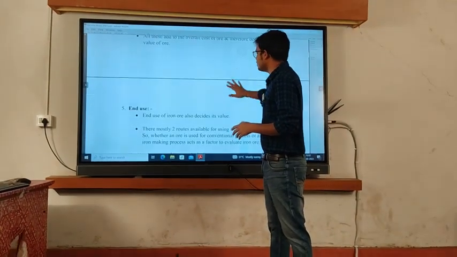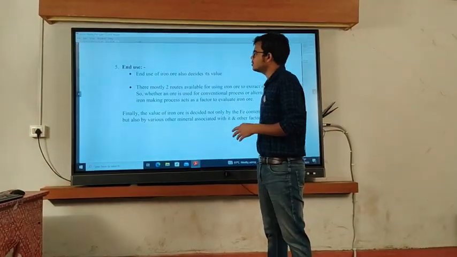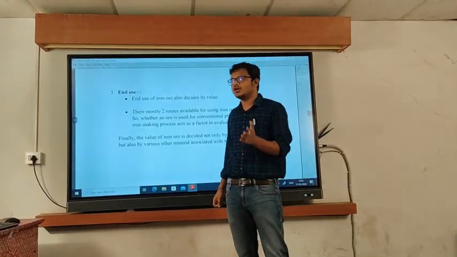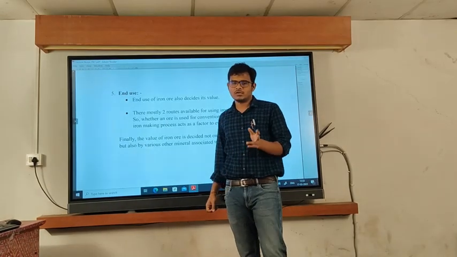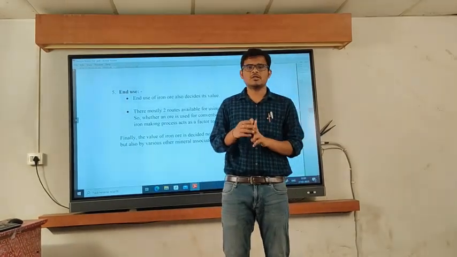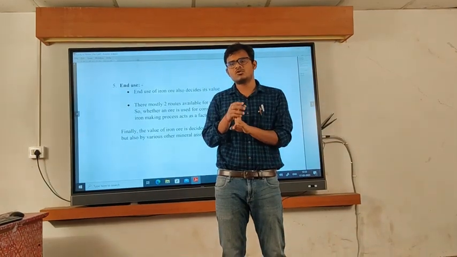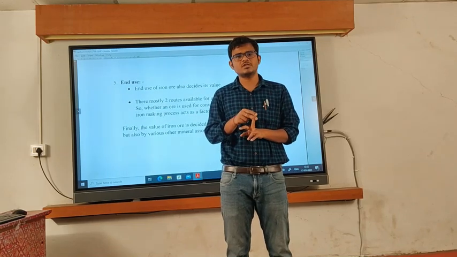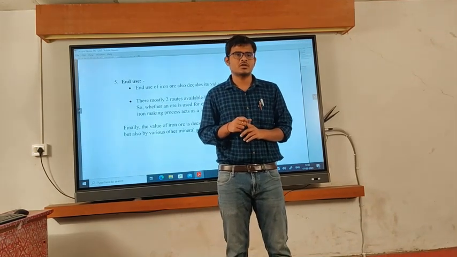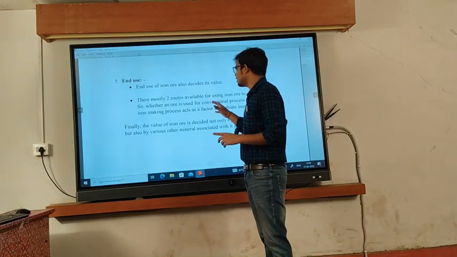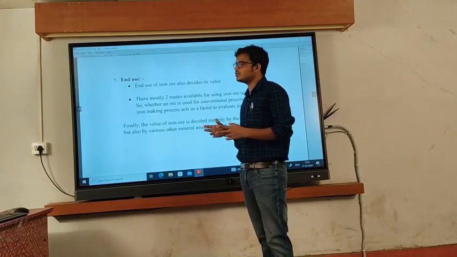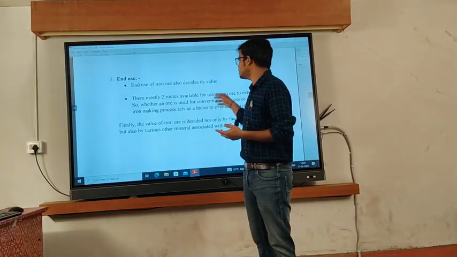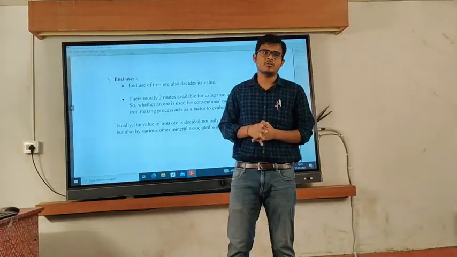Then the final parameter which we use to decide whether to use that ore or not is end use. End use means where the ore is finally being used. We know that for iron making there are two broadly categorized processes. One is the blast furnace process, and another is the alternative route process. So the end use means whether it is used in the blast furnace or in an alternative iron making process.